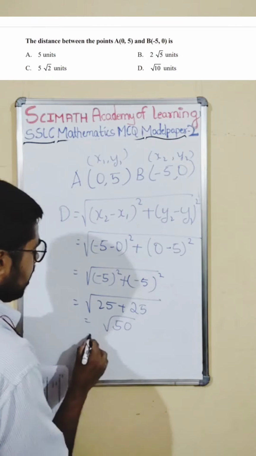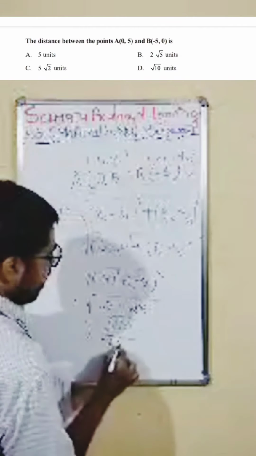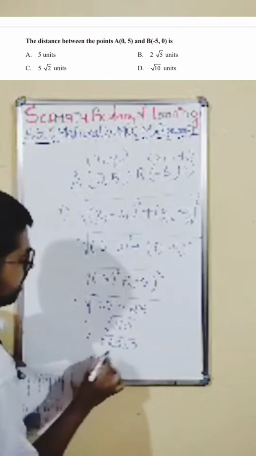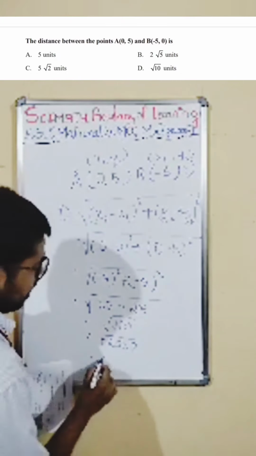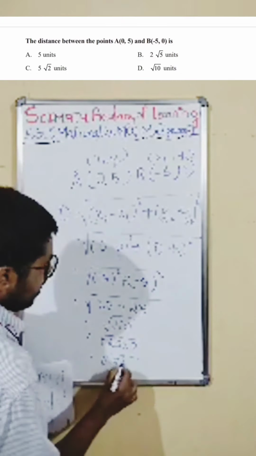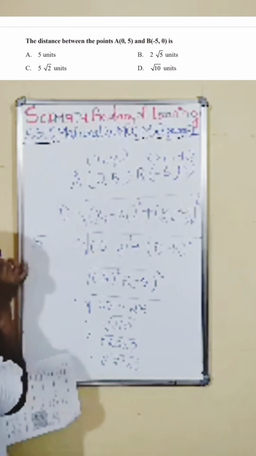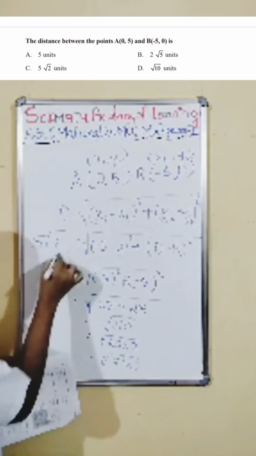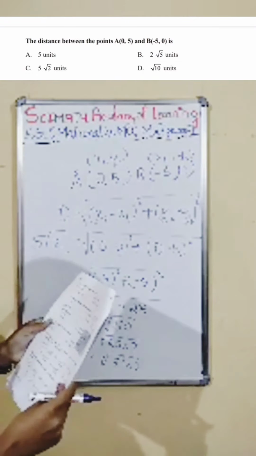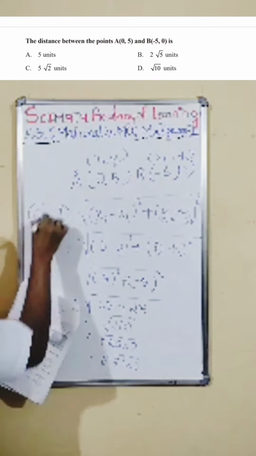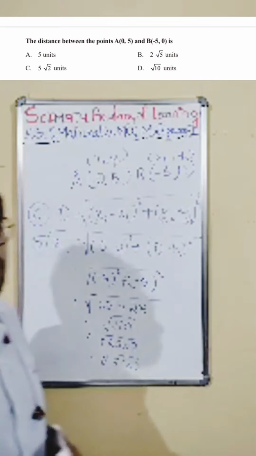How to bring it outside? 50 I can write 25 into 2. 25 is how much? 25 is 5 square. So you can write 5 square into 2. So when it comes outside, what is the answer? 5 will come outside, root 2 will remain. So 5 root 2 is the right answer. Which option satisfies? Option C is the right answer. So be very careful and solve it.